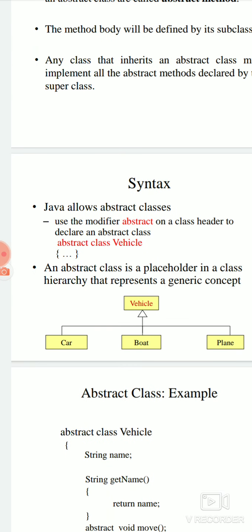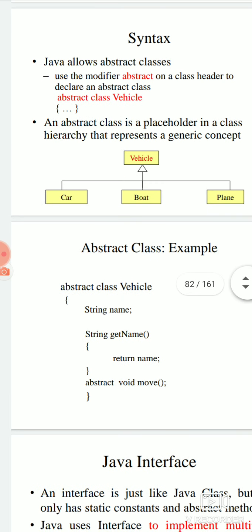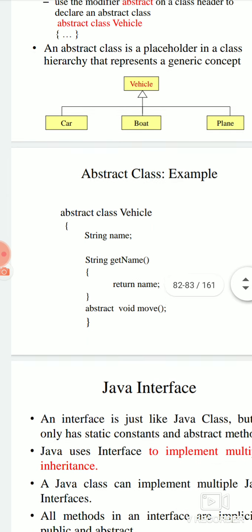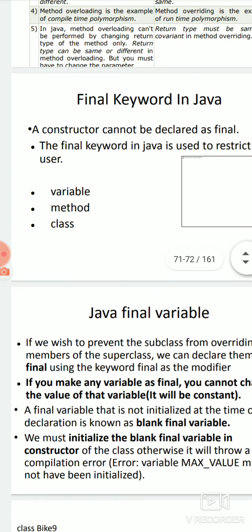Now Java allows abstract classes. Here is one example. In this example we can see Vehicle is an abstract class, and it is generic in nature. Under Vehicle you can have three subclasses: car, boat and plane. Whatever method we write in car, boat and plane, when you declare it in the abstract class, the body of the function will not come in this part. So that is a sample of an abstract class.